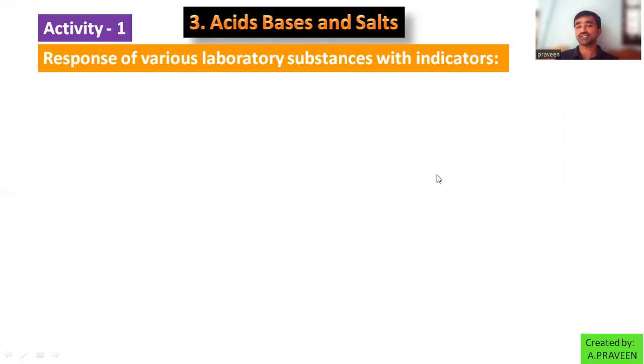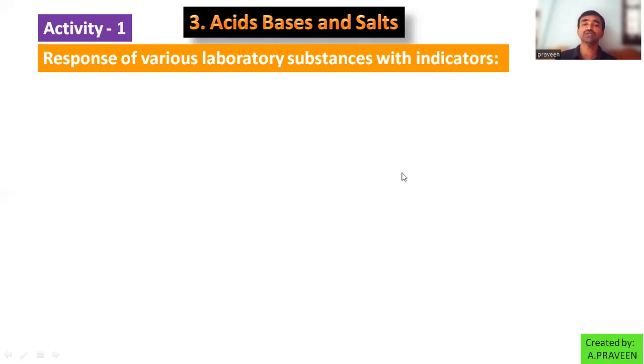Along with these samples, you need an idea about the response of these substances with the indicators. What indicators do we know? Litmus papers, blue and red, both available. So we can use red litmus paper and blue litmus paper. From synthetic indicators, methyl orange and phenolphthalein.